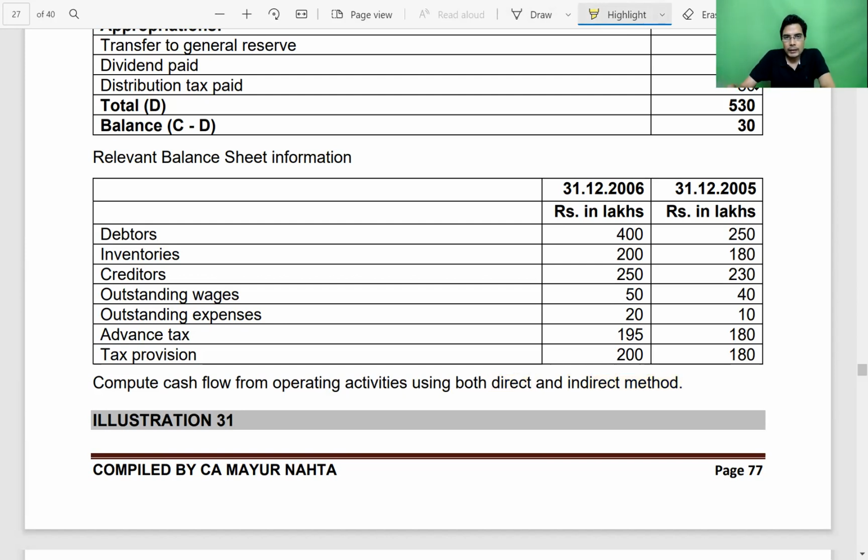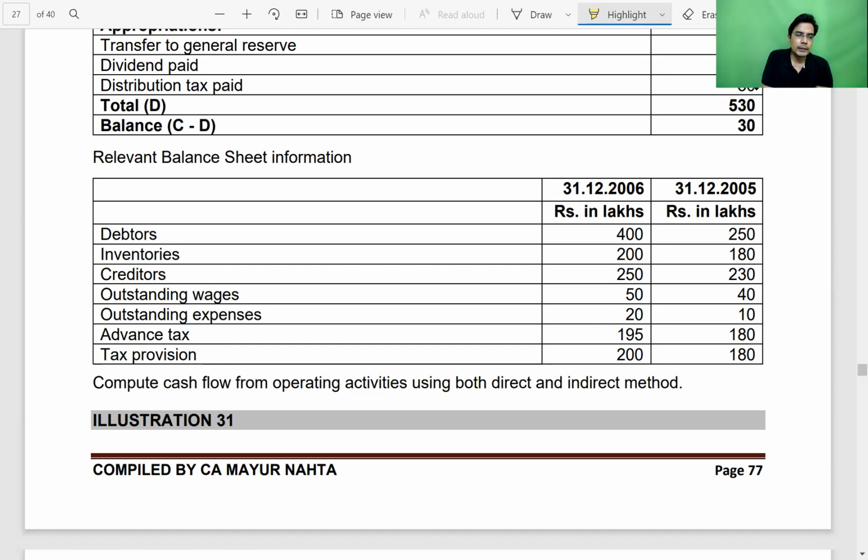Under direct method, cash flow from operating activity would be prepared by adding all the inflows from the transactions which fall under the heading of operating activity, and we will minus all the payments made for the transactions which fall under the heading of operating activity. Then we will minus the tax paid, and if any extraordinary items are there, we will adjust them. We'll get cash flow from operating activity under direct method.